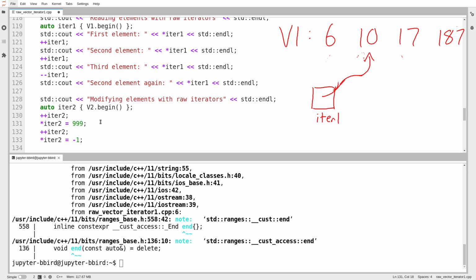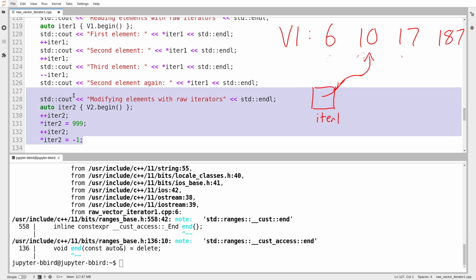Just like the .at function, we can sort of see that this is going to require the iterator to maybe return a reference to something, because the result of star iter should be something I can assign to. So my goal in this video is to write the most basic iterator that can just do these things.